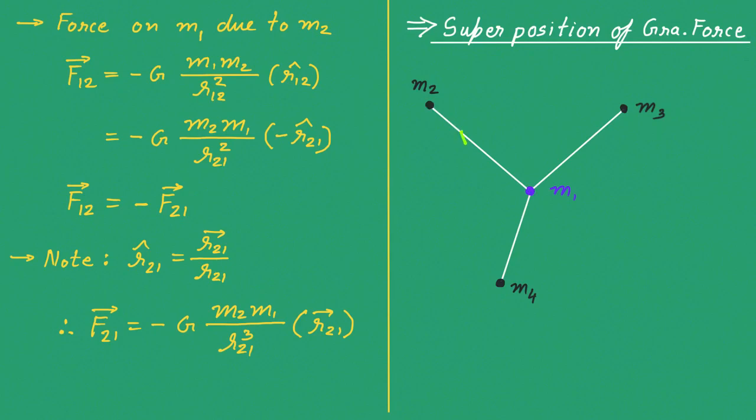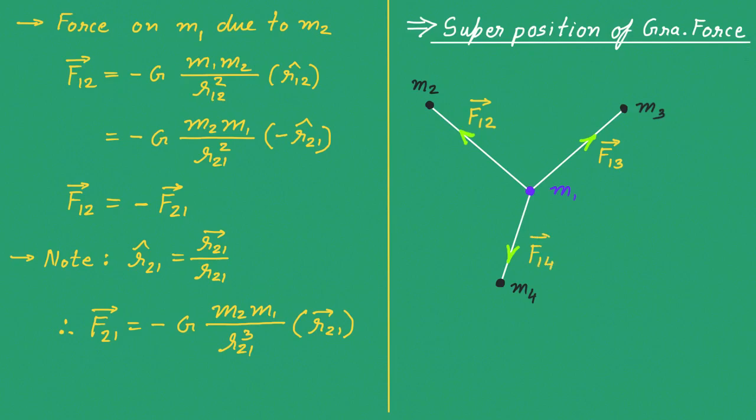Now let me show the direction of all of these forces and then after I will name them. See, the first force is force on 1 due to 2. So I should write it like vector F12. The second force is force on 1 due to 3. So I should write vector F13. And the last one is force on 1 due to 4.